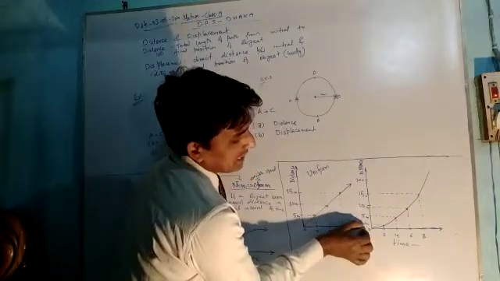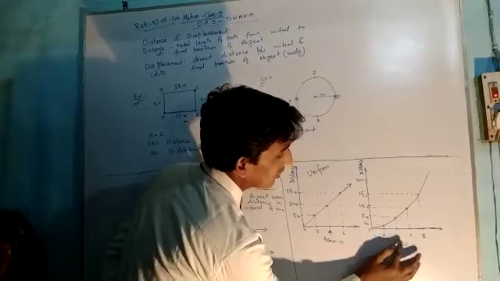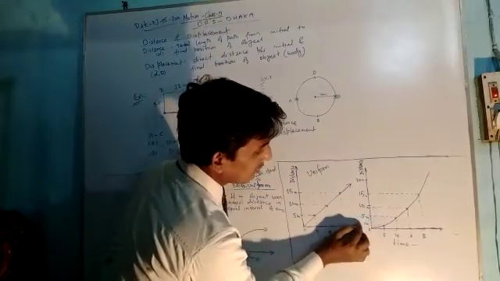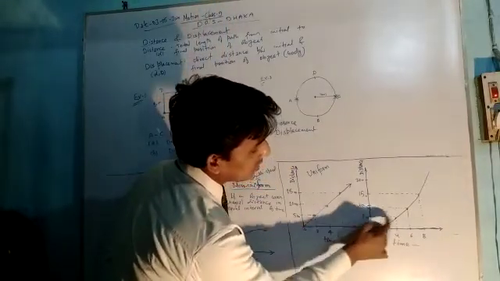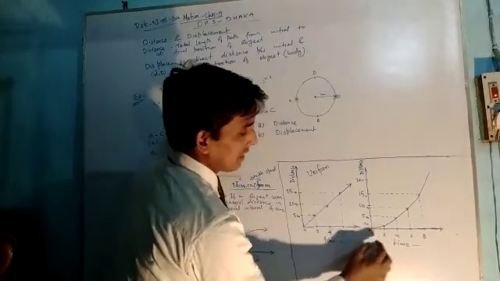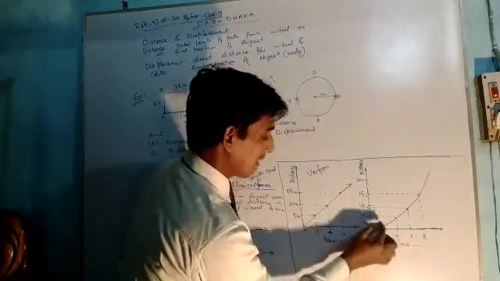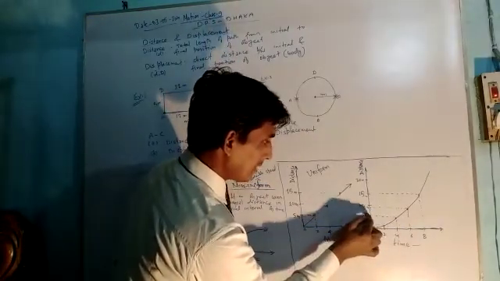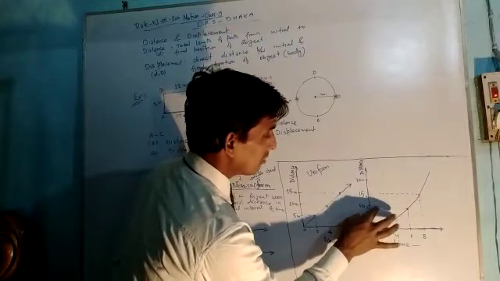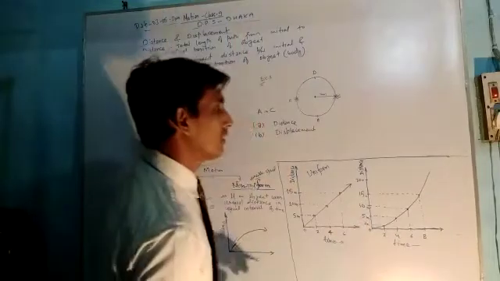Only 2 meter distance has been covered. But from 2 to 4 seconds, in the gap of 2 seconds, the object has moved from 2 meter to 5 meter, which means the distance covered is 3 meter. Similarly, from 4 seconds to 6 seconds, in the gap of 2 seconds, the object has moved from 5 meter to 10 meter, which means the object has covered a distance of